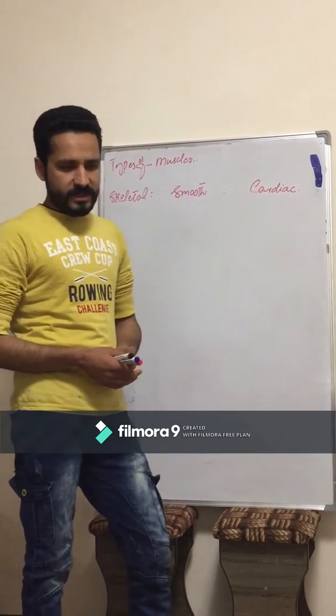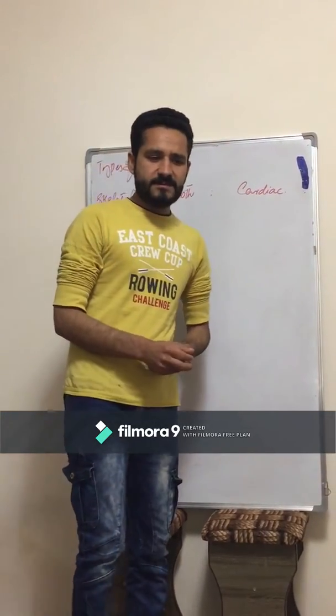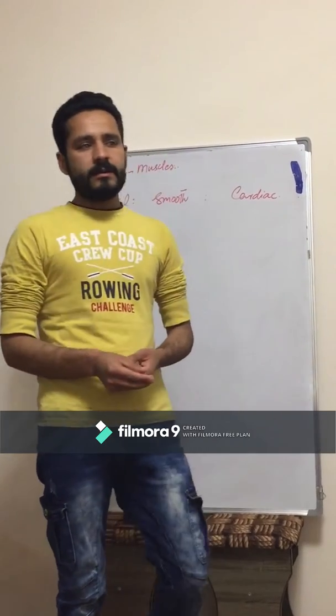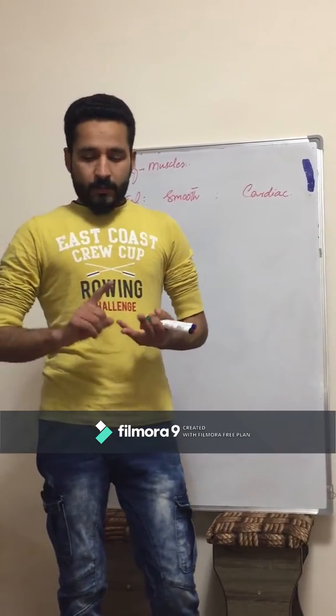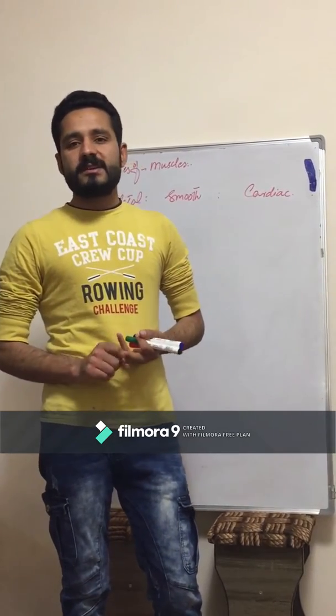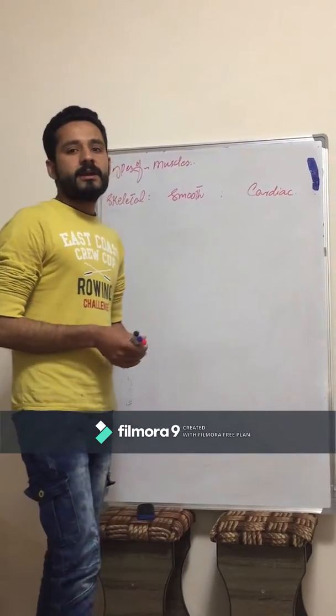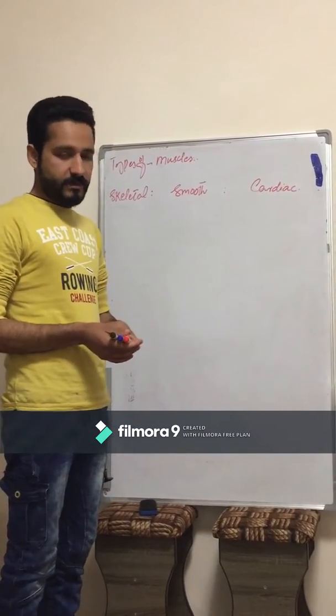And what are the major types of muscles found in the human body? There are three major types of muscles: skeletal muscles, visceral muscles, or we can say smooth muscles, and the third type is cardiac muscle. So let's start one by one.